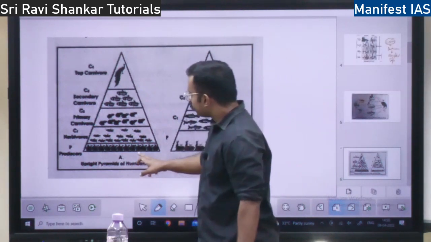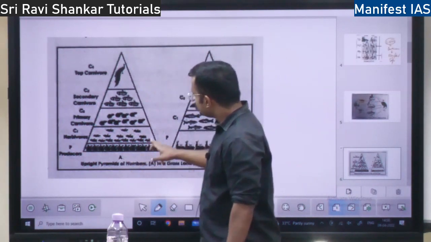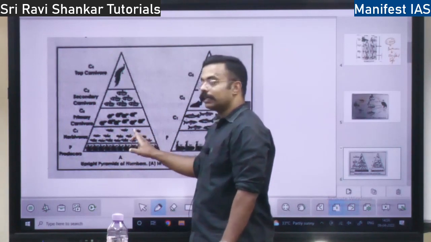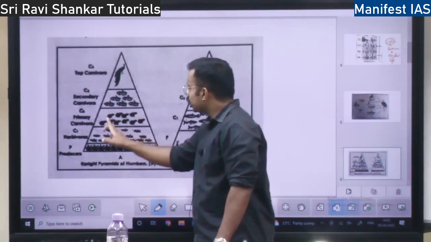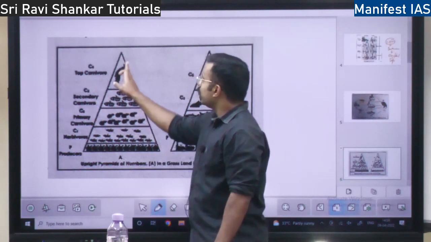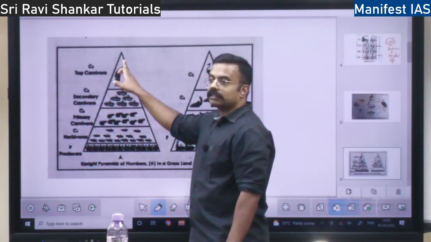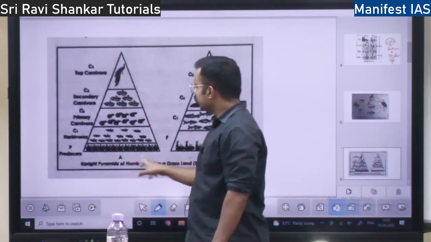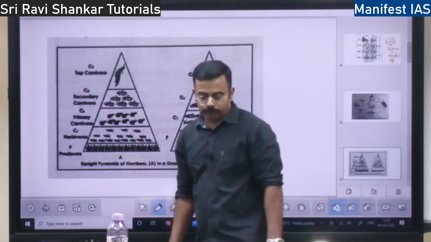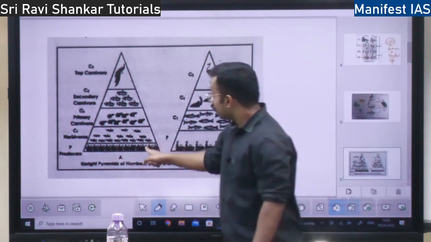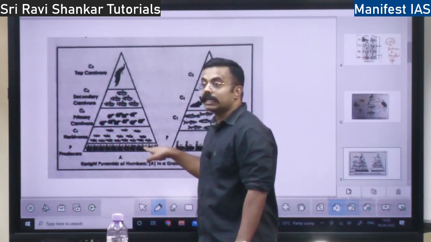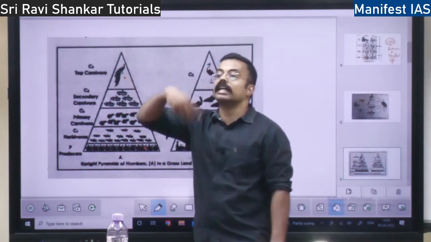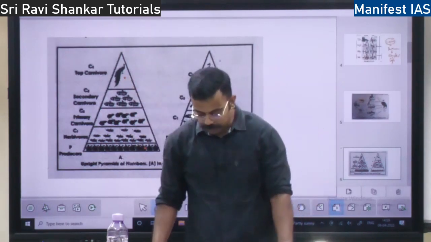See, here first you have grass. Above grass you have some insects. So all the insects will be here, and you have all the rats here, all the snakes here, and eagle or peacock here, right? Peacock also eats snake. So see, this is an ecological pyramid. Very, very important. See how there is so much grass, but here you have only one animal. So progressively the animals reduce. So this is the concept.